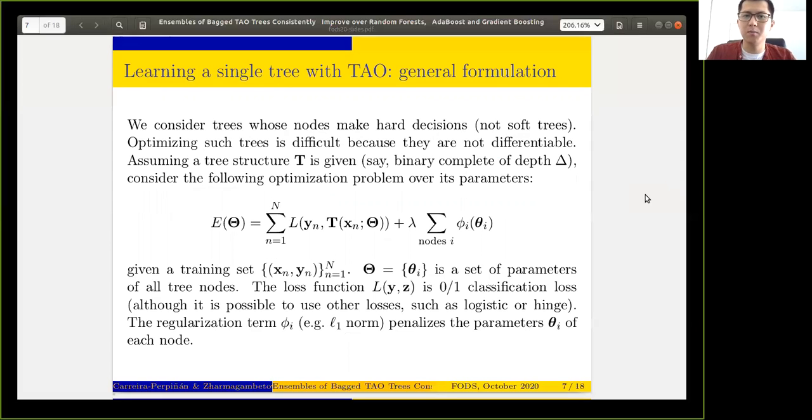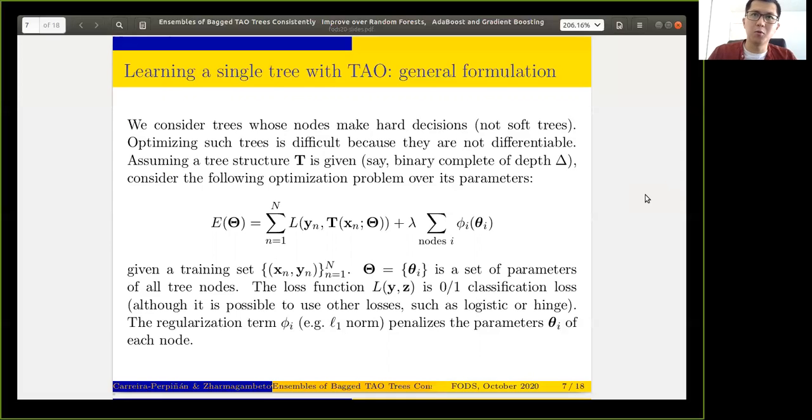TAO takes as input a tree, called capital T on this slide, with predefined structure. This initial tree is typically complete of depth delta with random node parameters initially, but we can also take a pre-trained tree obtained from other algorithms like CART.